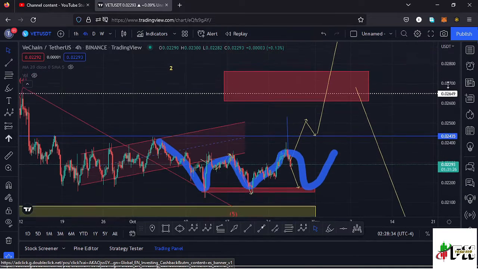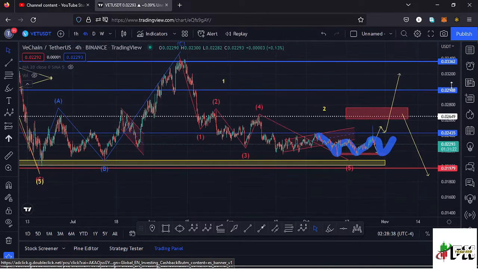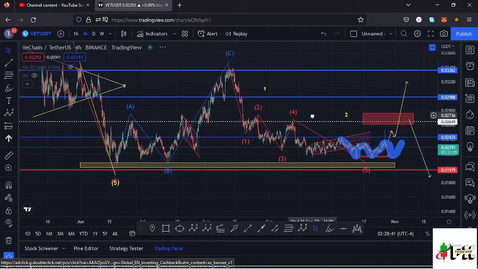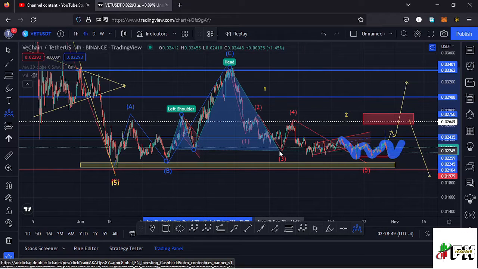Also, viewing this chart from a wider view, we also have another chart pattern that is in formation, and that is a head and shoulders pattern. And if I draw it out, we can have this as the left shoulder of that head and shoulders pattern. Then we have seen the head, then we have seen the formation of the neckline, then we have seen the formation of the right shoulder.